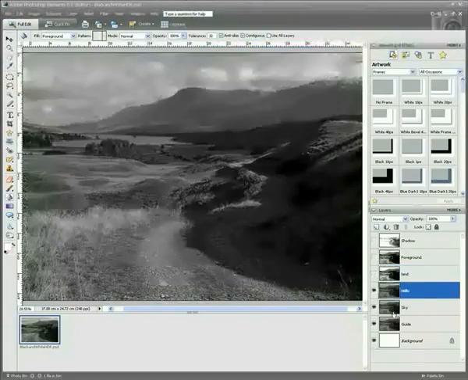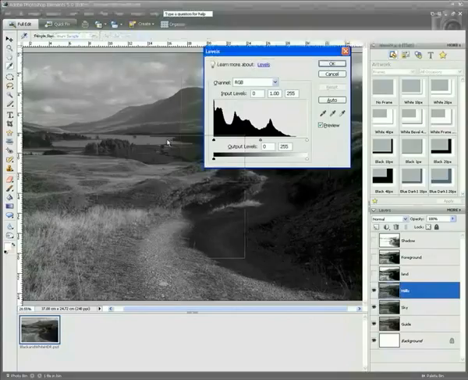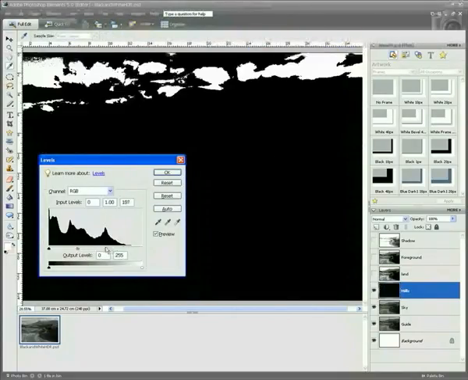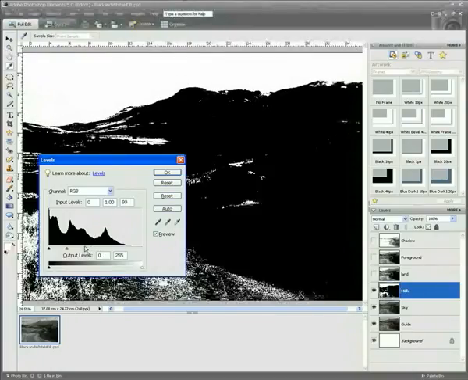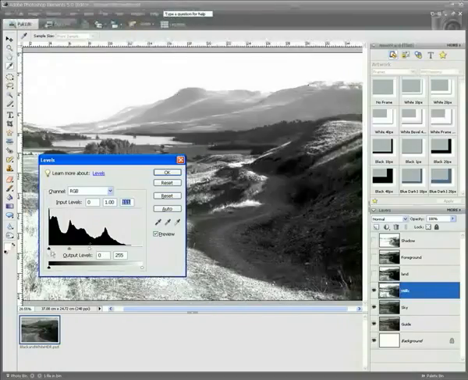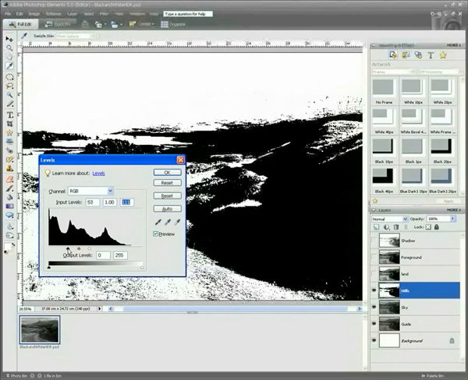Okay, now here's a tricky one. The hills. Now the contrast within the hills is pretty low, and so we're going to use the levels adjustment to just increase some of that contrast and really bring out the detail. So again, hold down Alt, slide that over to the left until you start to get a little bit of threshold clipping in, and again pull in your shadows and we'll do the same.